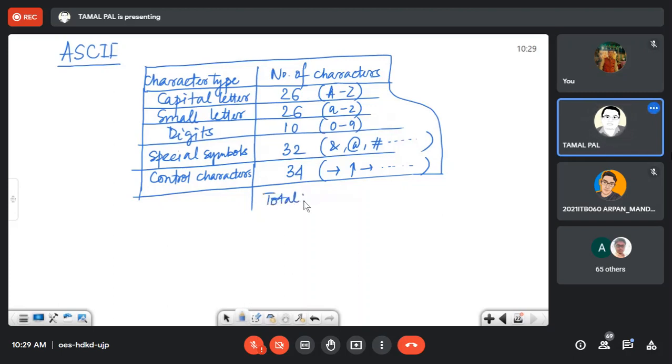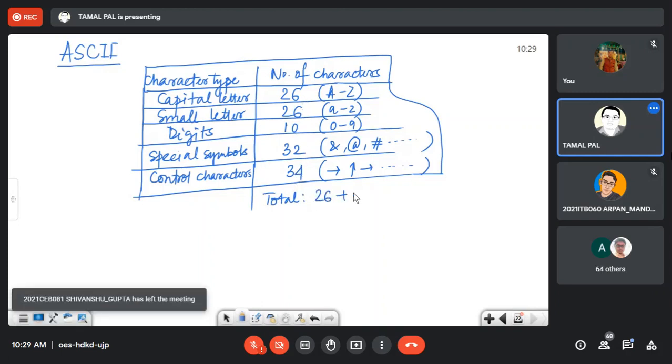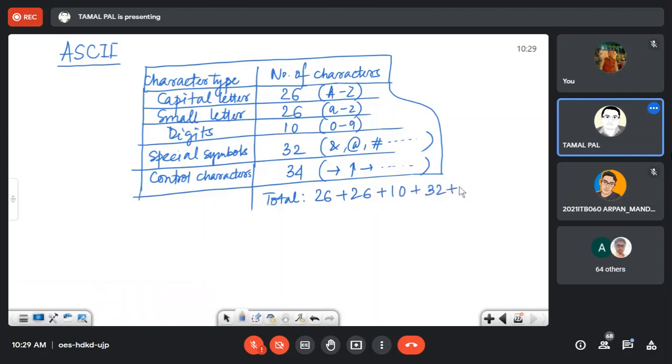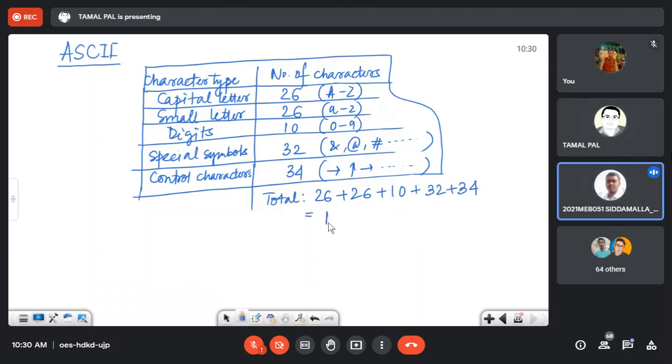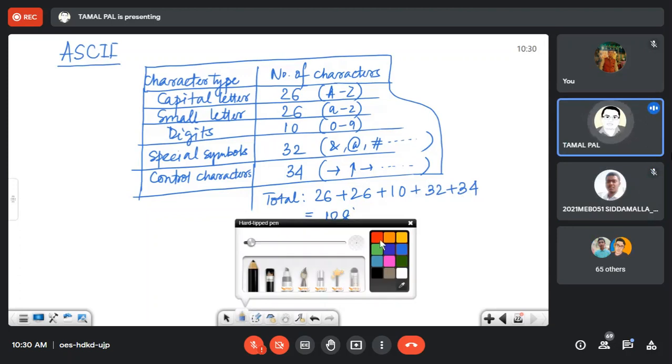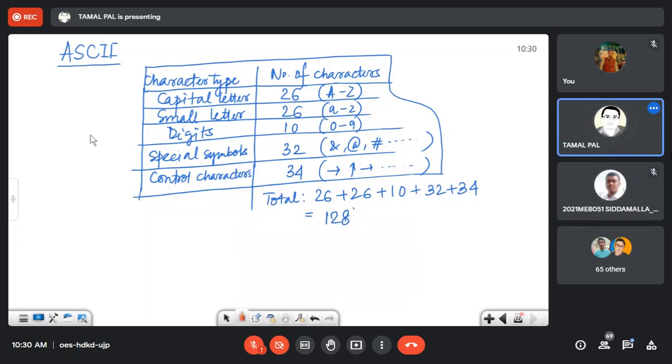Initially, you just count it. Tell me. 128. Now, these were the total number of characters when ASCII was first prepared.